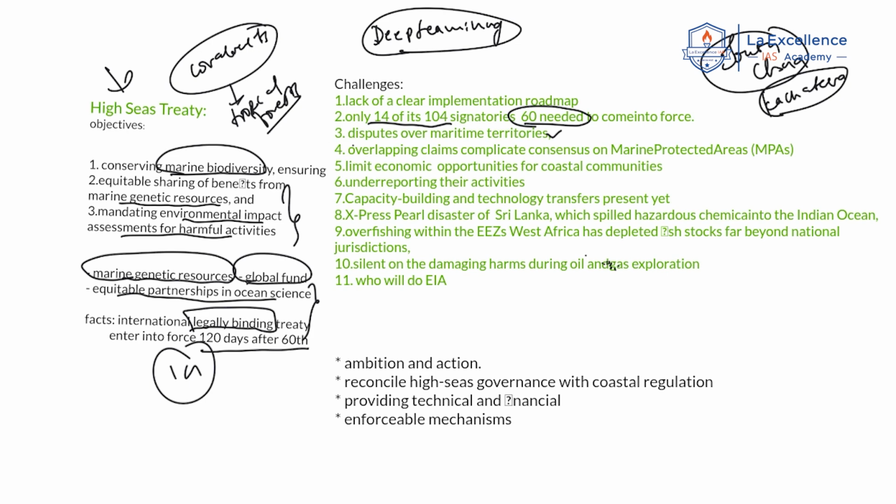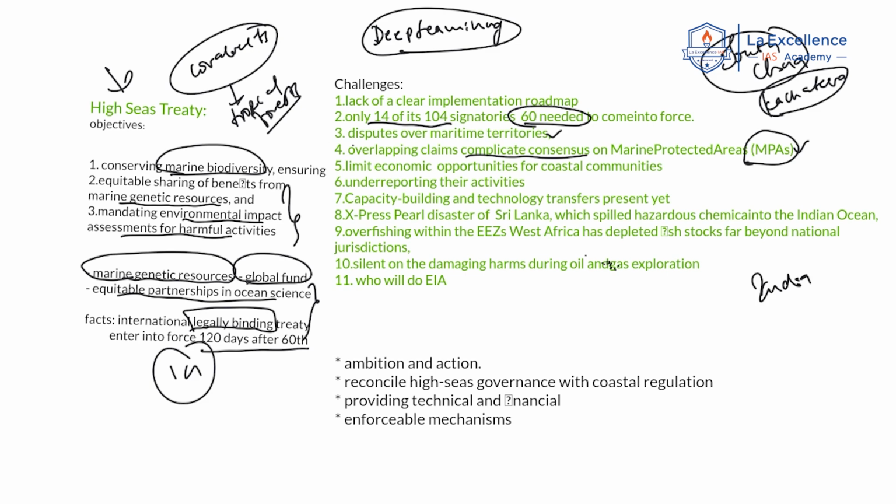Next, overlapping claims complicate the consensus. For example, if they want to conserve a particular area by declaring a marine protected area. Now under this convention, there is a provision to declare marine protected areas, to conserve marine resources. But to conserve, there must be coordinated activities between the nations, right? Now, this coordination makes it very difficult to get a consensus on a particular decision because of overlapping claims. For example, I mentioned India and Sri Lanka, or the Kachchatheevu Island itself.